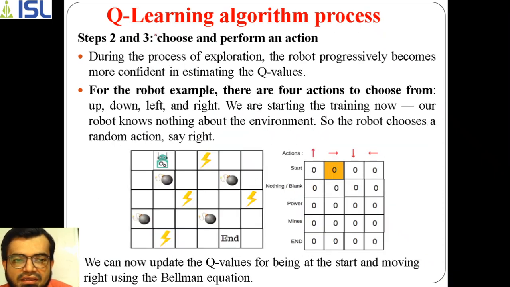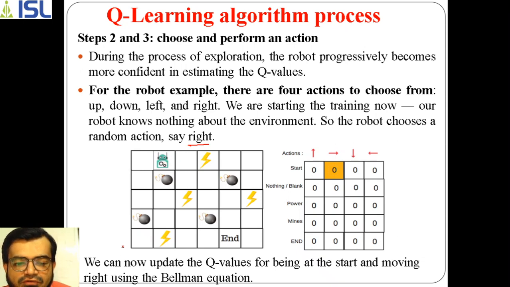So using this first step, we need to continue. The second and third steps are to choose and perform an action. Here we have selected an action. For this robot example, we have selected the right action. So the robot is in this position, and the right action has been taken.